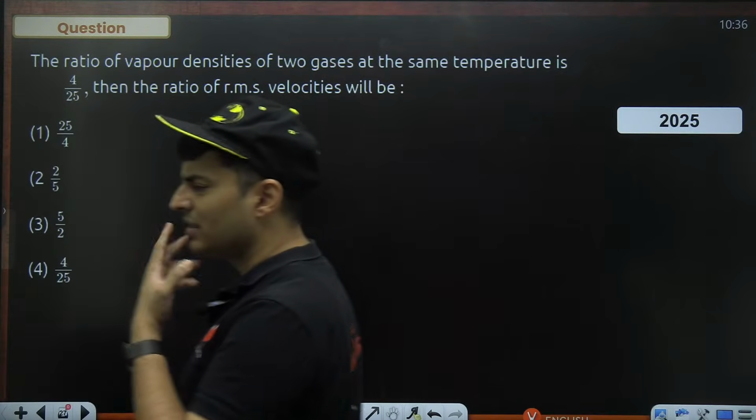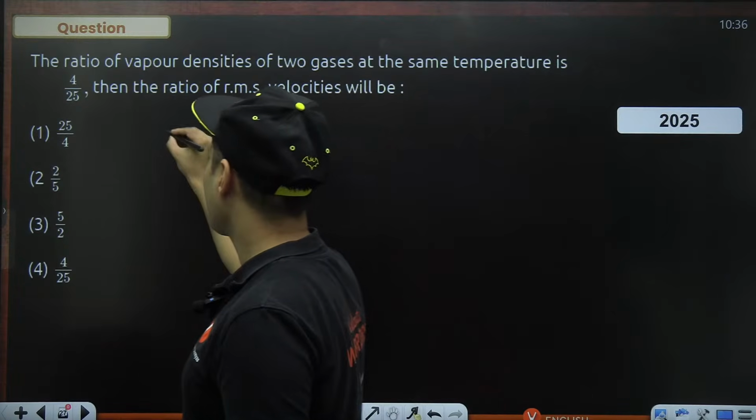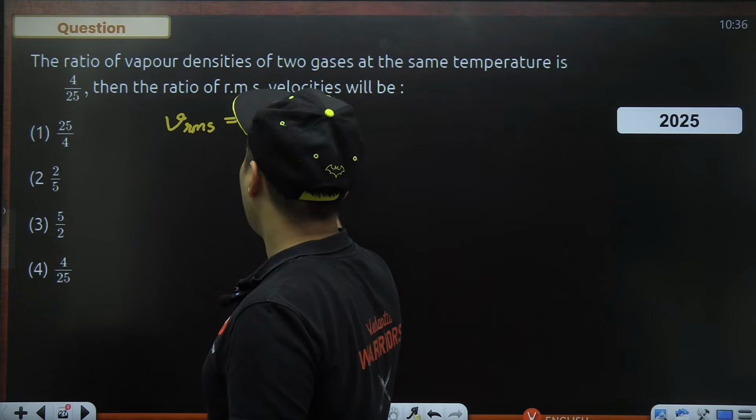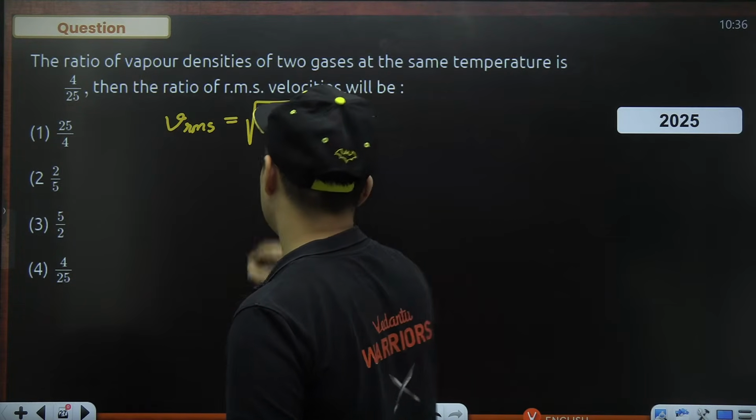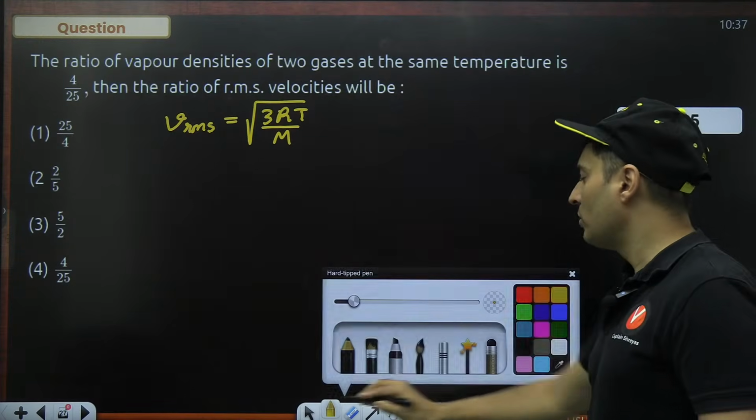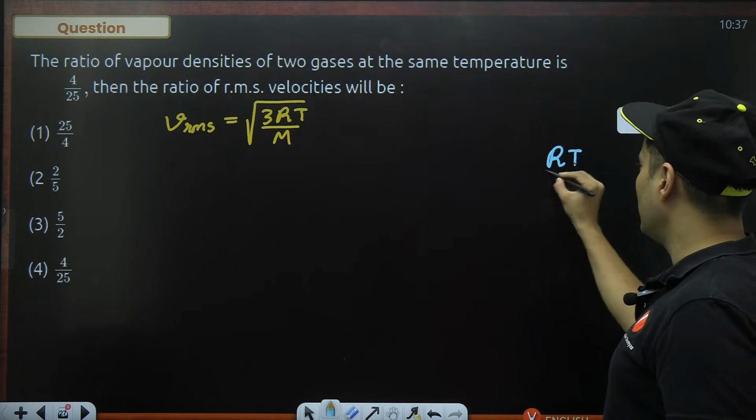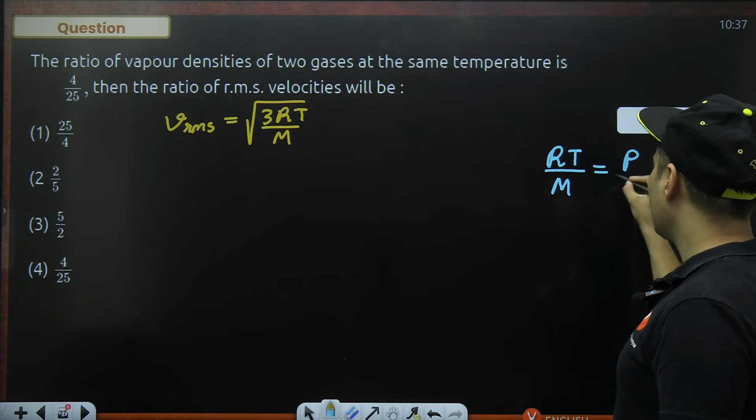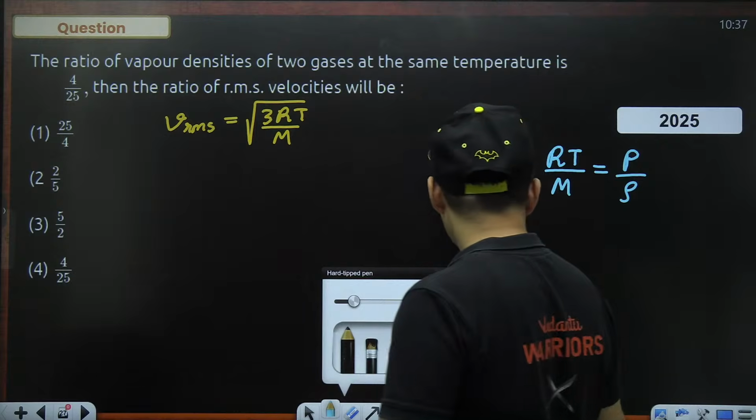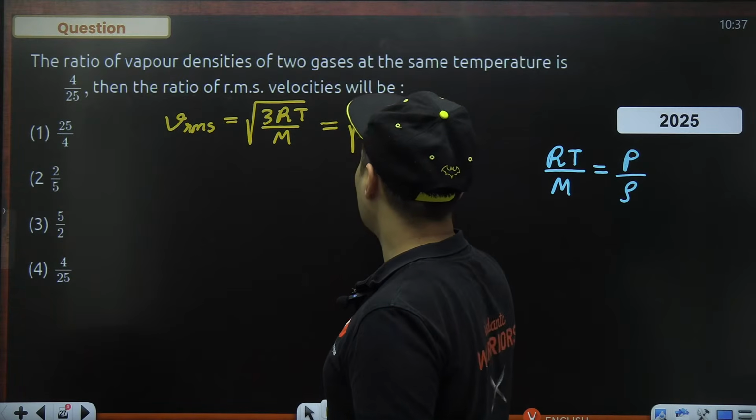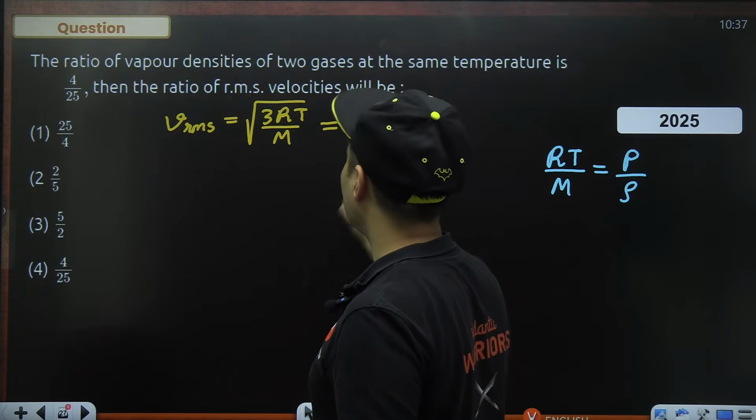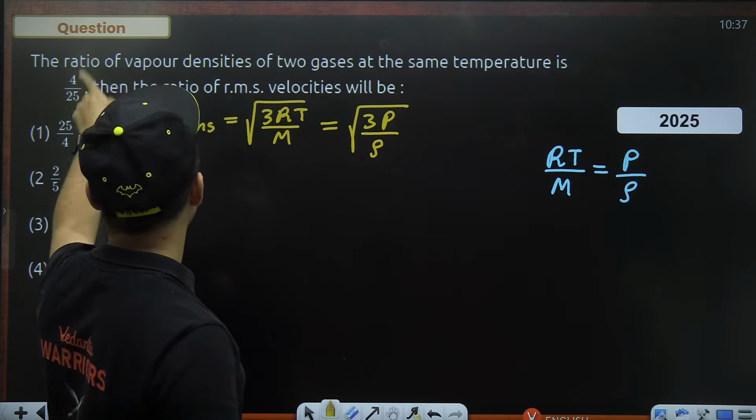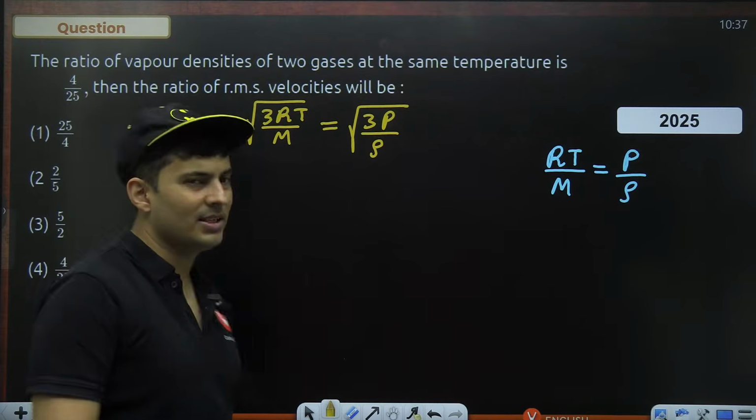Now you might wonder, how is this density related to the RMS speed? Well, if you go back a little bit, RMS velocity was root 3 RT divided by mass. And I just found out some time back that, using the ideal gas equation, RT by M can be replaced by pressure by density. So why not write this down as root of 3 pressure by density. So vapor density is given and same temperature is also given. Then the ratio of RMS speed is asked.